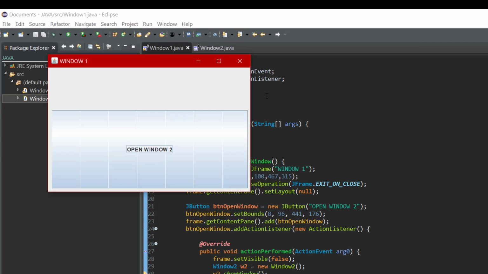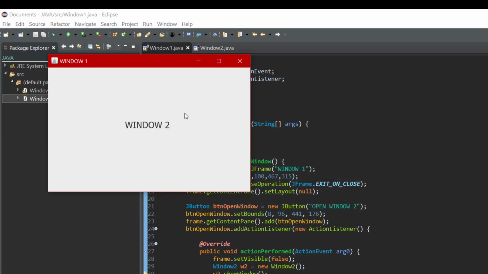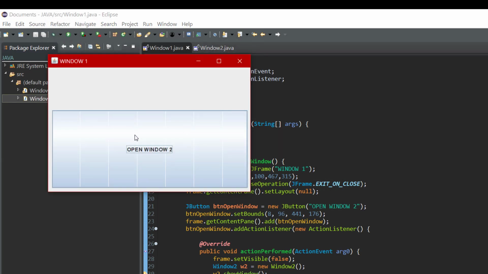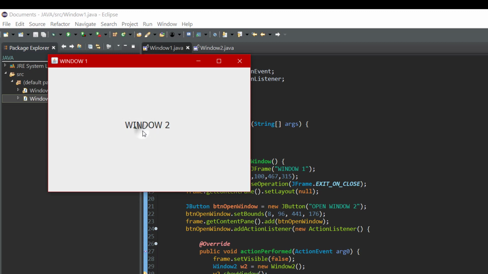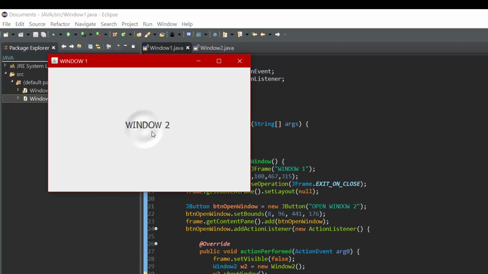So let's go ahead and run this, and let's try this out. It works perfectly. Okay, let's try it again. Yeah, it works very well. One more time. It works good.